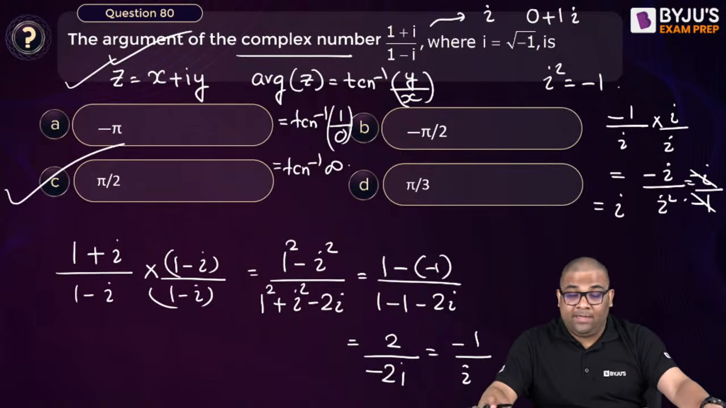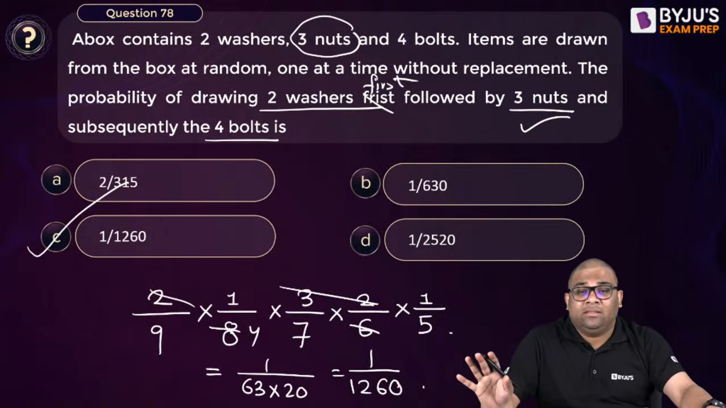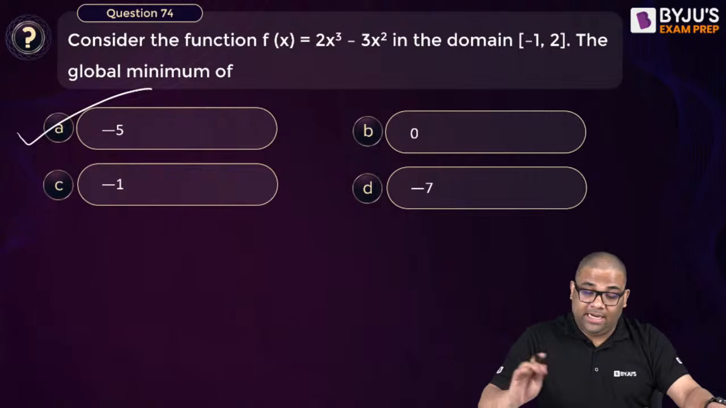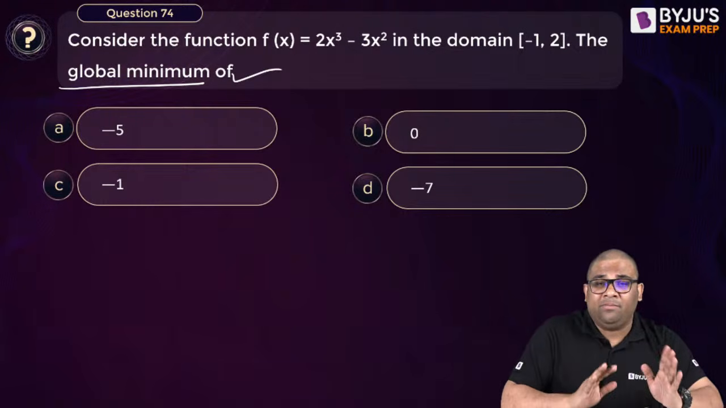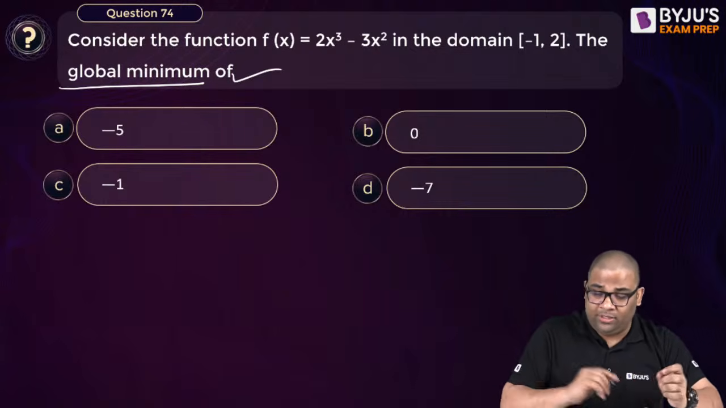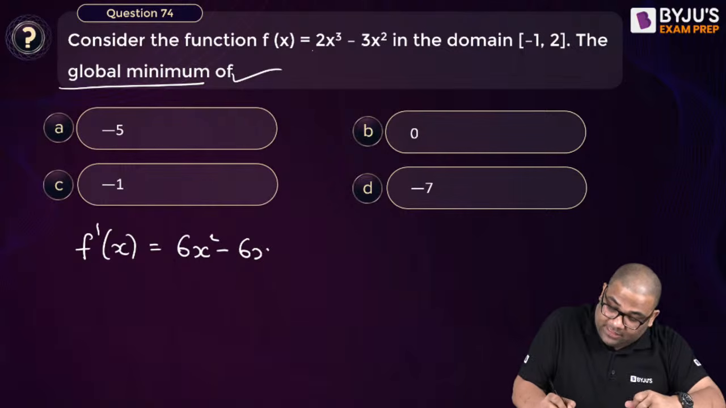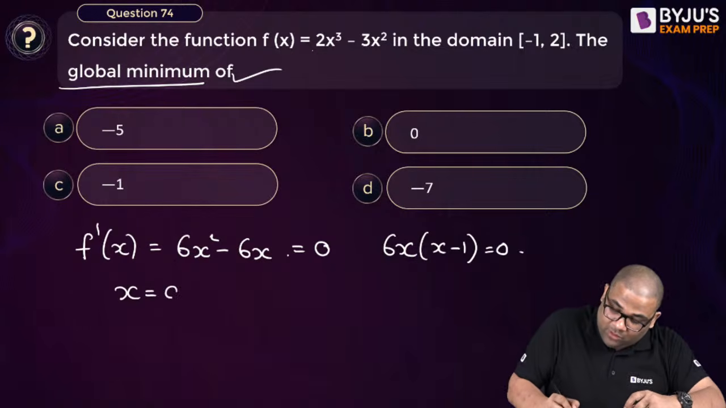Again you can see that all these questions are similar to GATE. Yes. So if you want to score good in engineering mathematics, you have to see GATE. So this question, you see, global minimum they are asking. Global minimum means the minimum of the local minima and the boundaries. You see this function, the derivative will be 6x square minus 6x, right? So if you equate it to 0, then I will get 6x into (x minus 1) equal to 0.